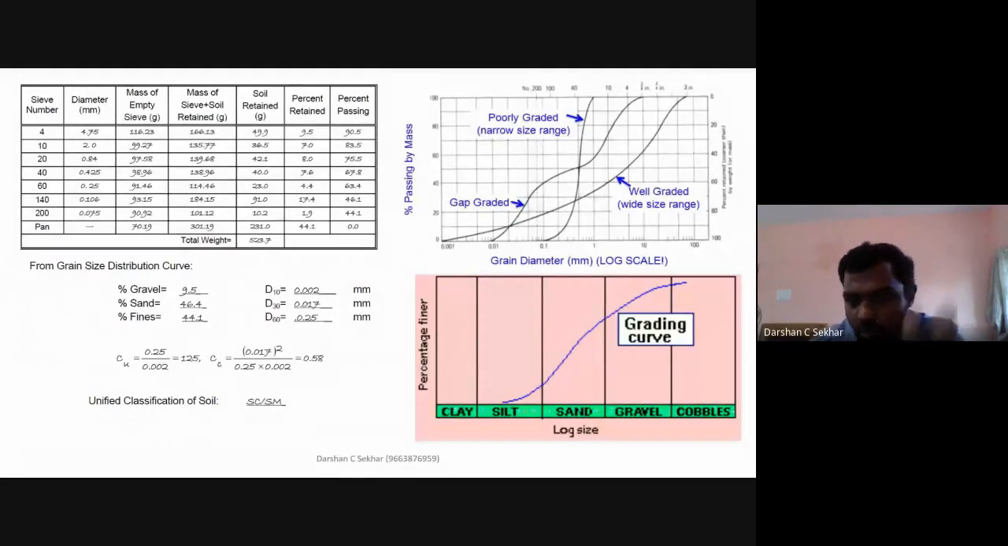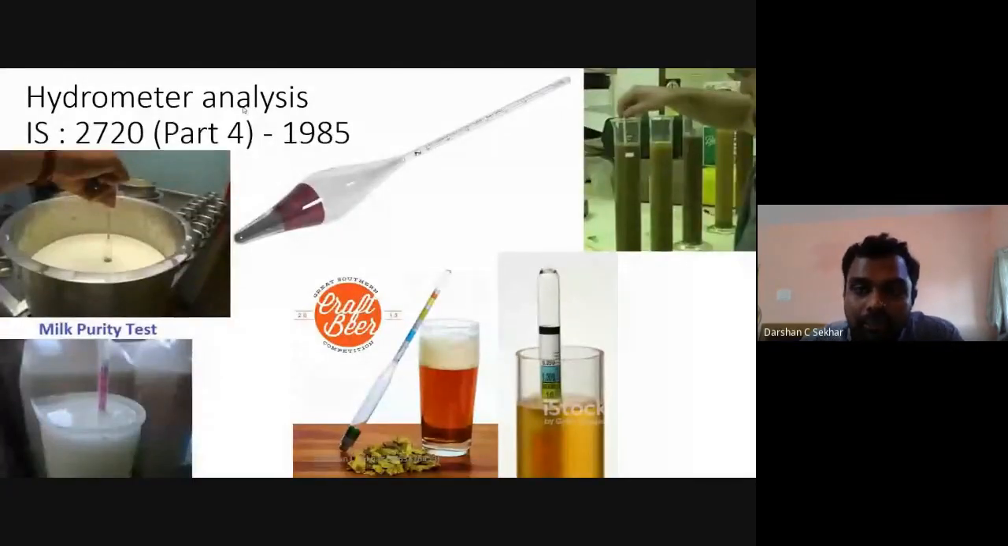So in this case, I found out this value. But in this fines, I don't know the amount of silt and clay separately. I know only together, they are 44%. But how do I find out the amount of silt and the amount of clay? So again, for this case, I need to do something called hydrometer analysis.